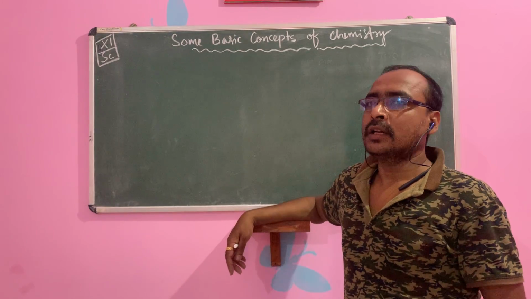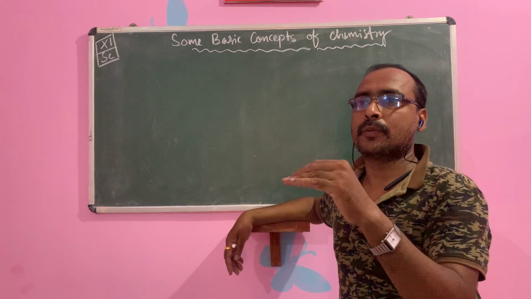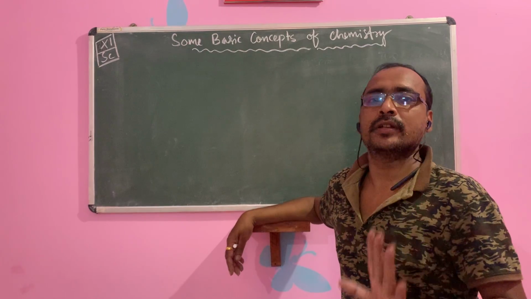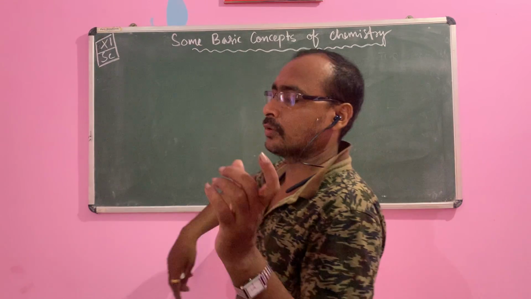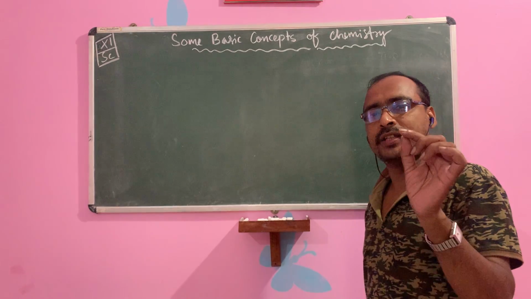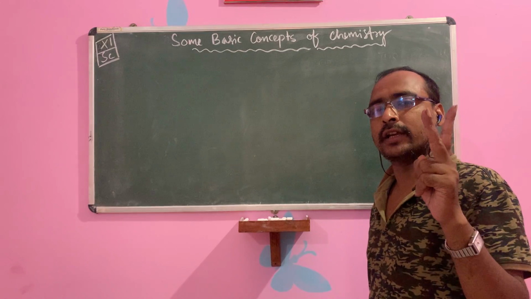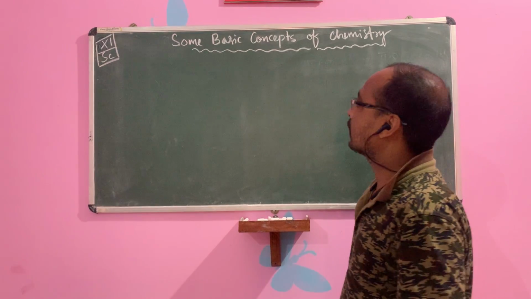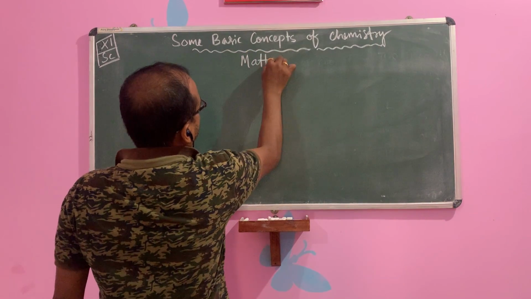Okay, so before going to discuss the other concepts, first we will discuss matter, because matter is the chemistry. The science of matter is called chemistry. This is just one line. What is chemistry? The science of matter, which is related to, first, composition. Second, structure. Third, properties. Fourth, transformation. So first we will discuss the matter.